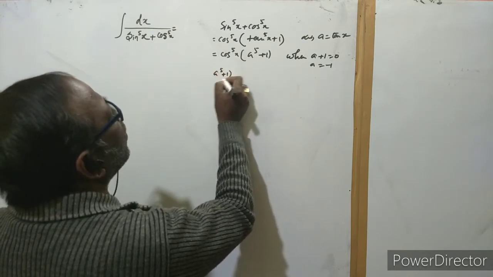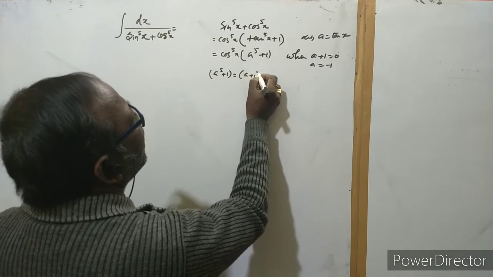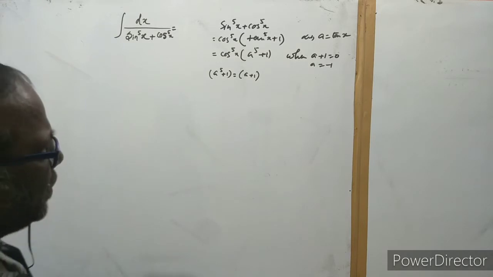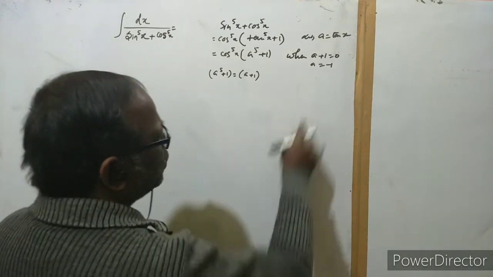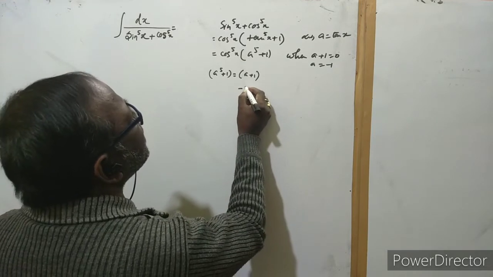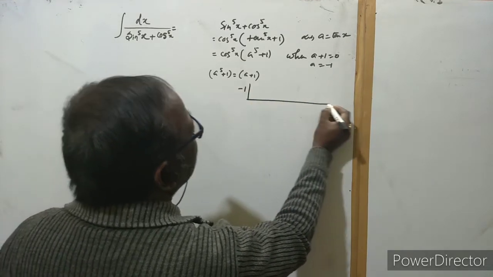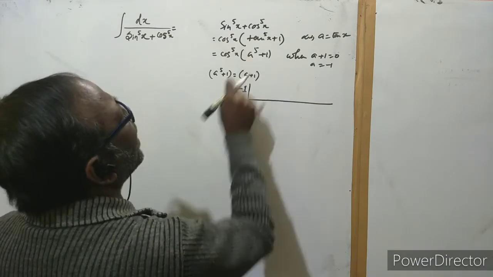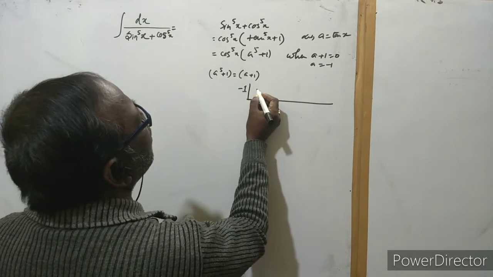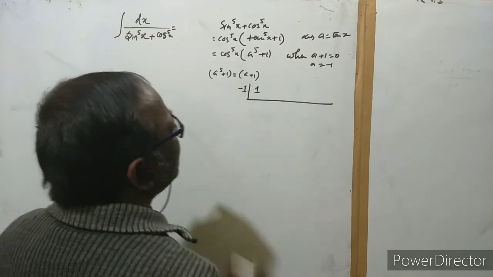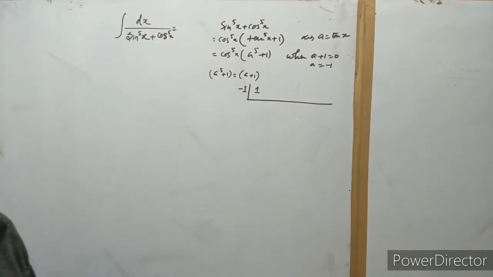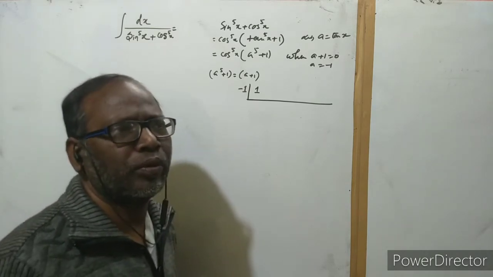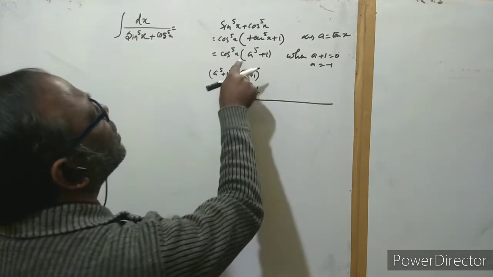So this is one factor, and what will be the other factor? Actually, this type of factorization, if we take this as 0, then the other is called a multiplier. Okay, and see the technique to factor easily. How can we factorize this? As the power here is 5, the coefficient of a to the power 5 is 1. But a to the power 4, a to the power 3, a to the power 2, and a are absent there. Actually, they are not absent. We can assume 0 times a to the power 4 plus 0 times a to the power 3, like that. Okay, so the highest power is 5 here.